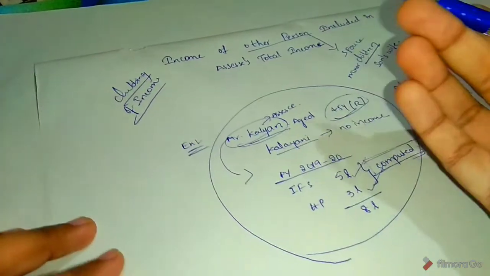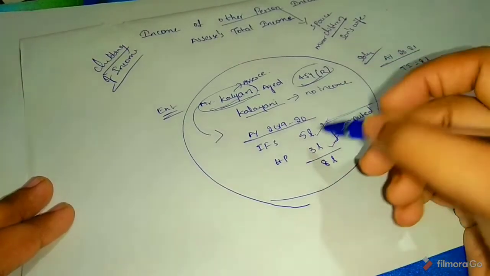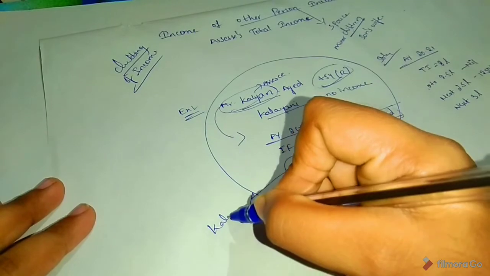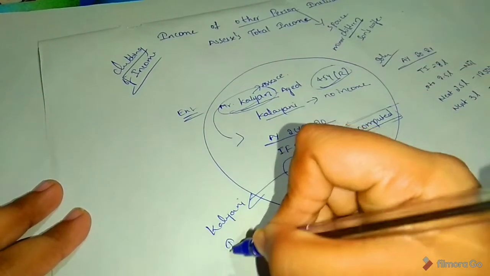So here Kalyan is thinking of being smart. So he transfers house property to his wife Kalyani for inadequate consideration.